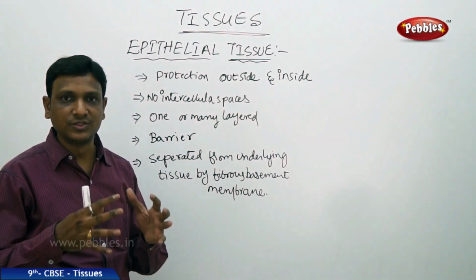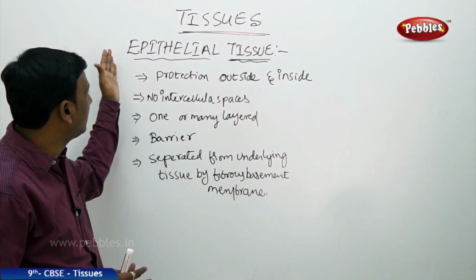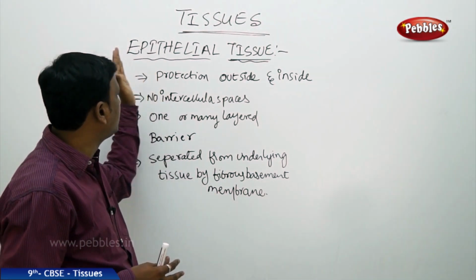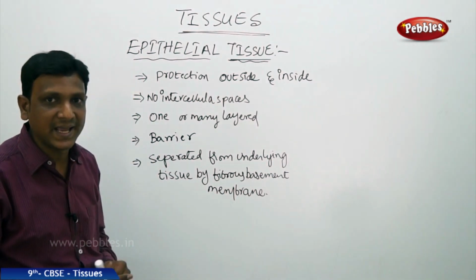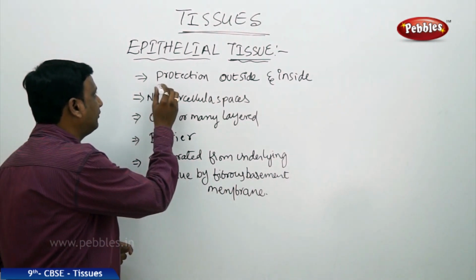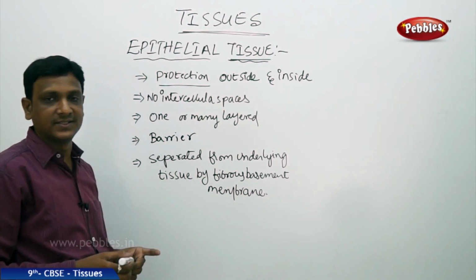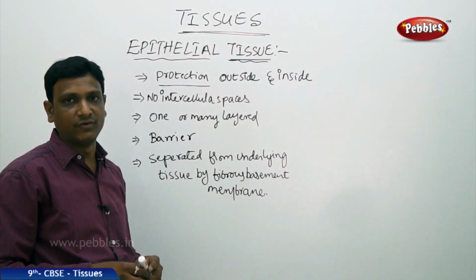The inner organs are also lined by these epithelial cells. So this forms the epithelial tissue. The main aim or function of this tissue is giving protection, that is outside and even inside of our body.